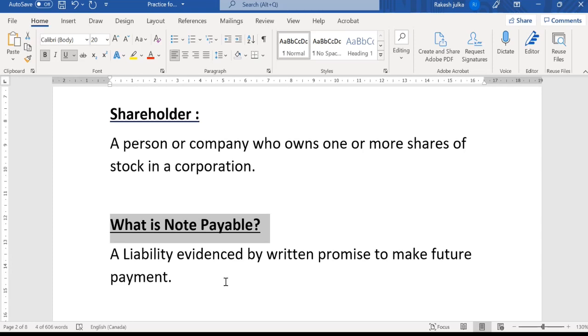your organization. After providing all this financial and personal identification, the bank says, okay, we are ready to give you $15,000 for your business purposes, and this is the document that you have to put your signature on here. So this is just like a promise to pay in the future. It's written. So this is a written promise. That is known as a note payable. Right. So this will become the liability of the organization.